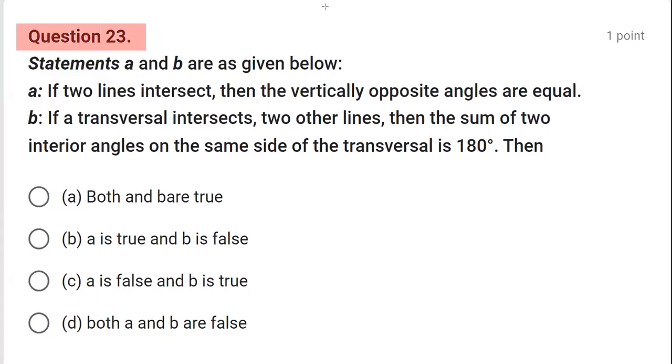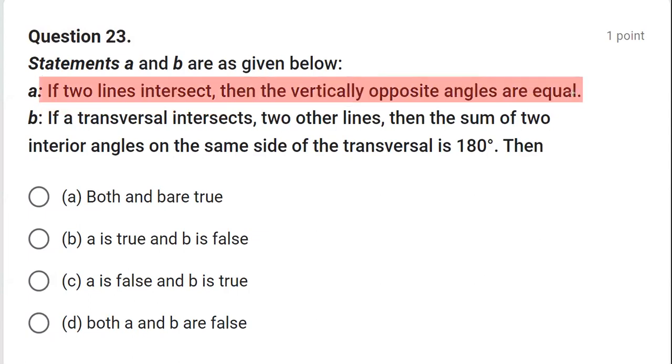In question number 23, there are two statements. Statement 1 is statement A and B. First statement says that if two lines intersect, then vertically opposite angles are equal. So let's take two lines. Say this is one and this is another. Clearly, these are two vertically opposite angles.